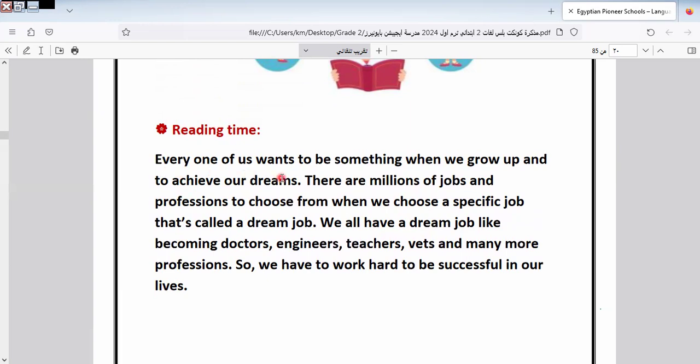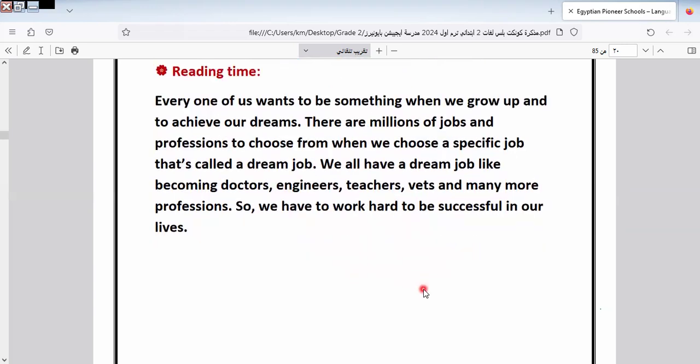Every one of us wants to be something when we grow up and to achieve our dreams. There are millions of jobs and professions to choose from. When we choose a specific job, that's called a dream job. We all have a dream job, like becoming doctors, engineers, teachers, and many other professions. So we have to work hard. Why work hard? To be successful in our life.